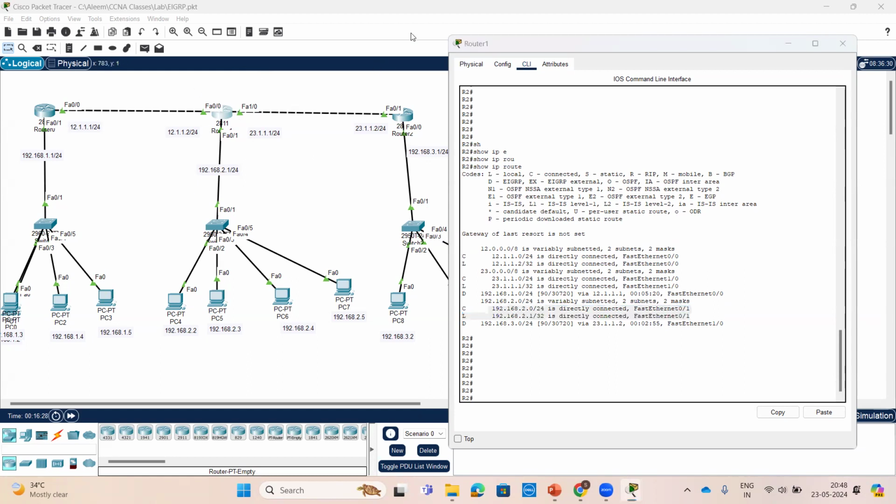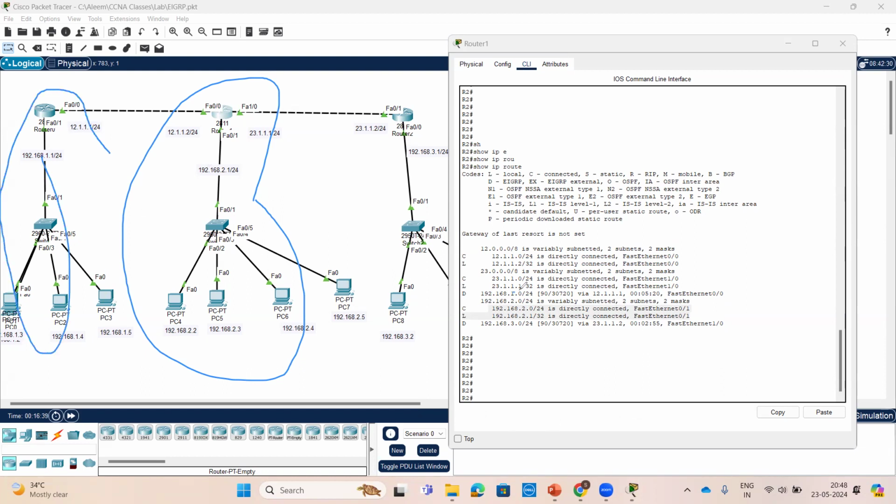This information is directly connected, and 1.2.1.0, this one is the neighbor information. From where is it coming? 12.1.1.1. This IP address is the next hop IP address. The information is coming from this router, which is sending the information.